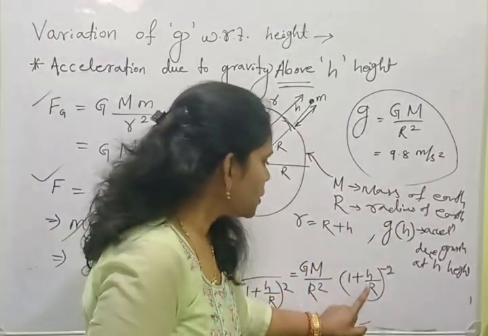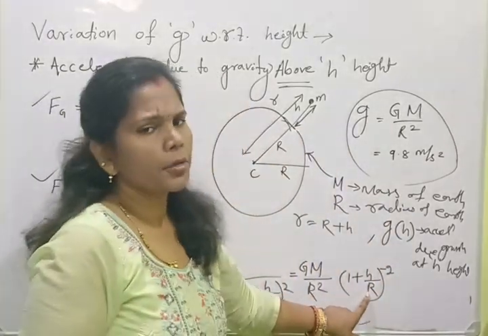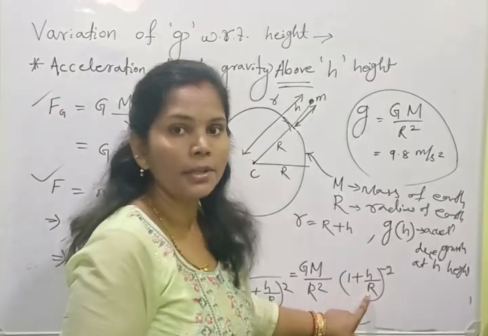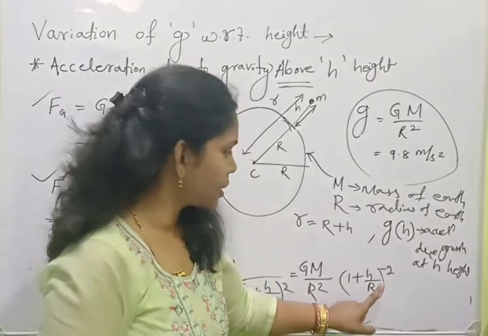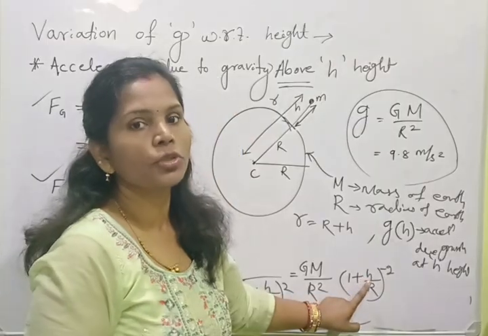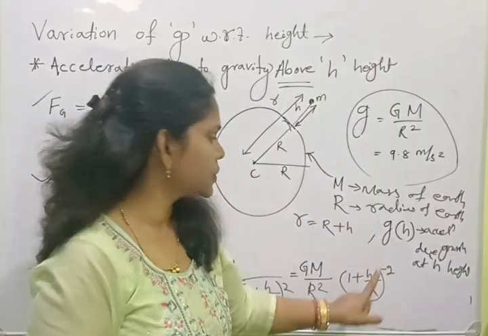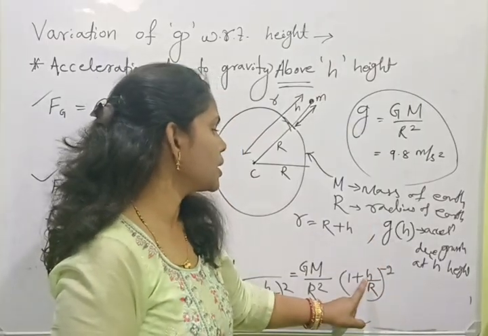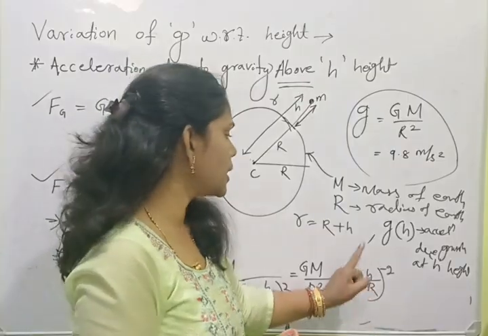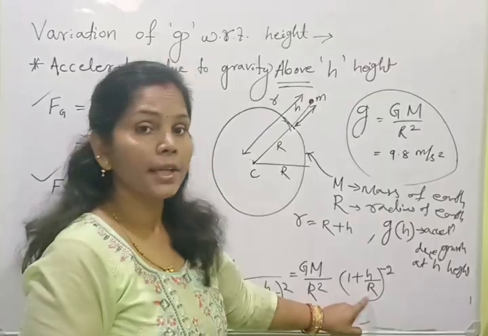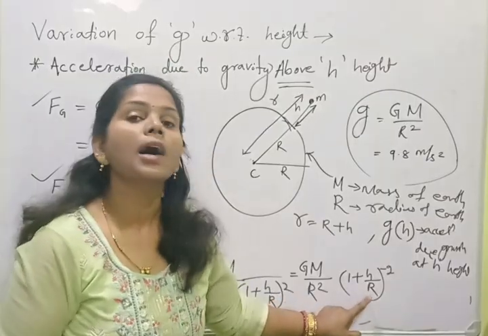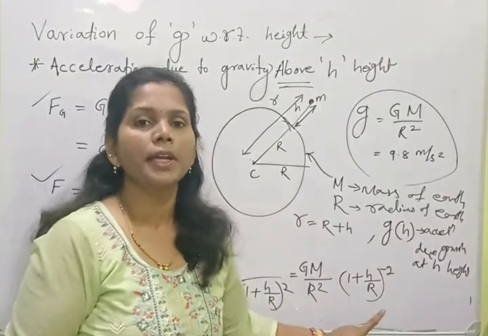Now here h by R, you know that R is the radius of the earth. The value of R is 6400 kilometers and the h value is 1000 or 500 or you can take 2000. That means if we compare the value of R with h, R is very much greater than h.